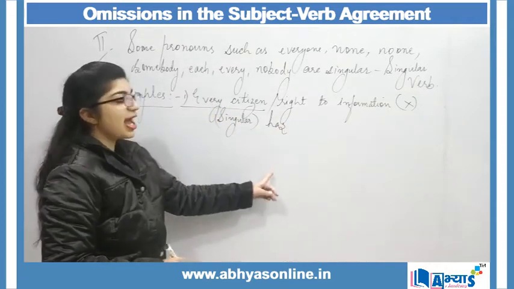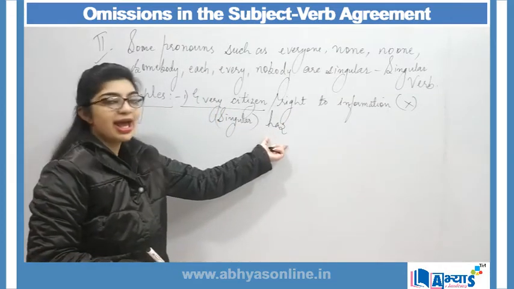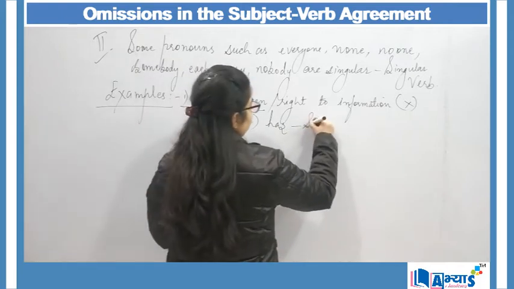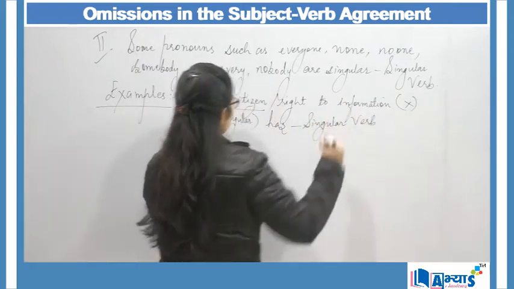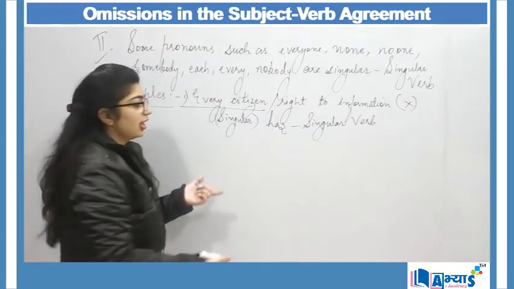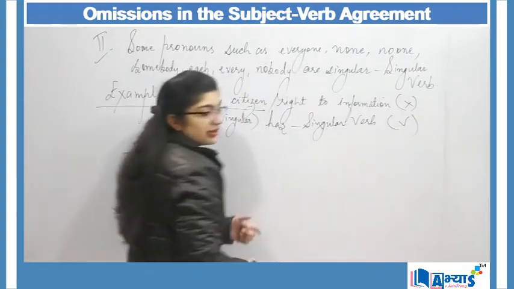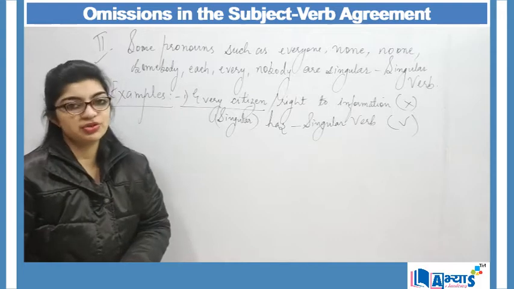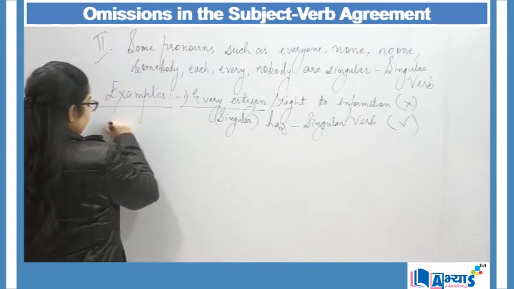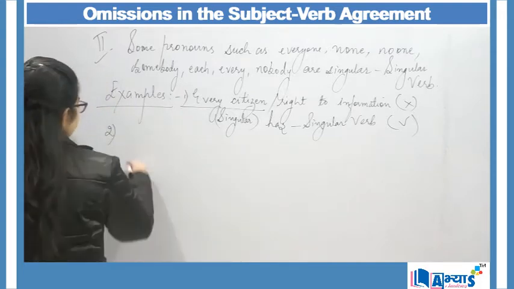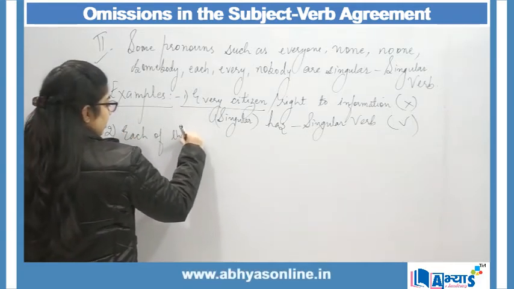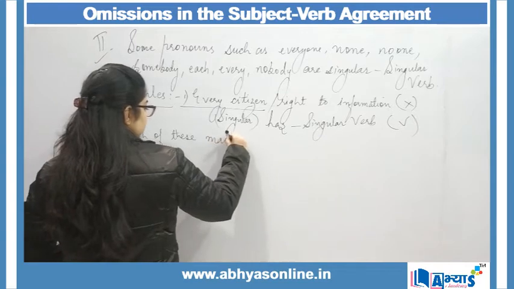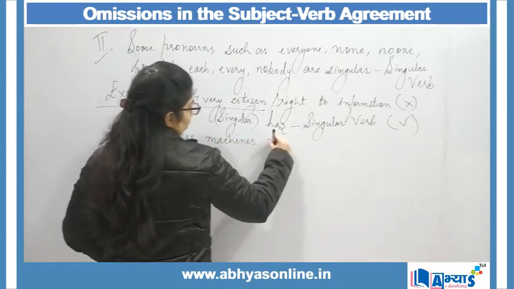Every citizen has right to information. "Has" is a singular verb. And why am I using a singular verb? Because the subject here is singular, and therefore now my sentence is correct without any omissions. The second example can be "Each of these machines noisy."